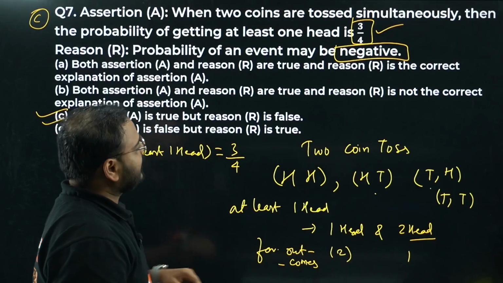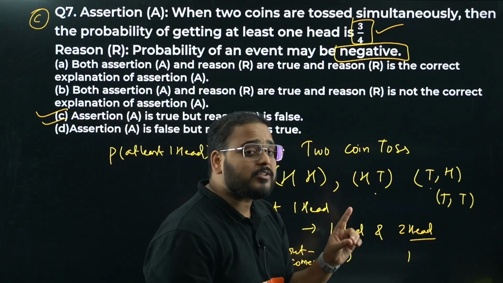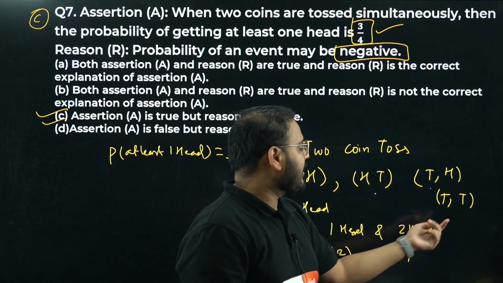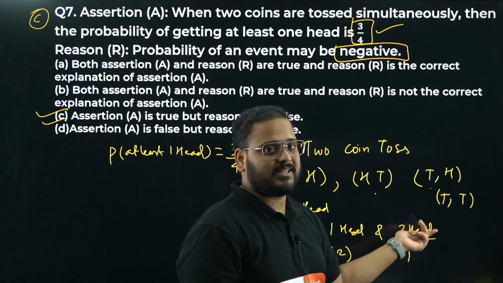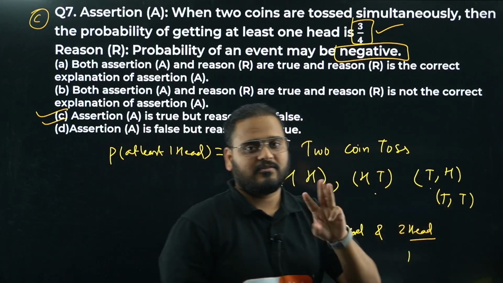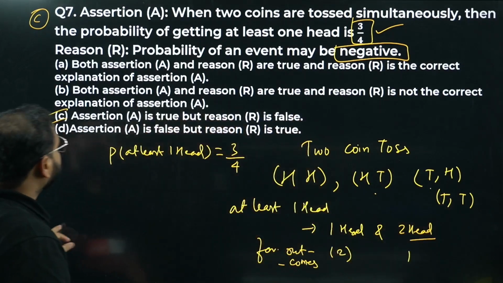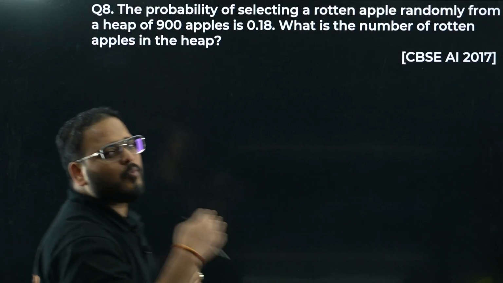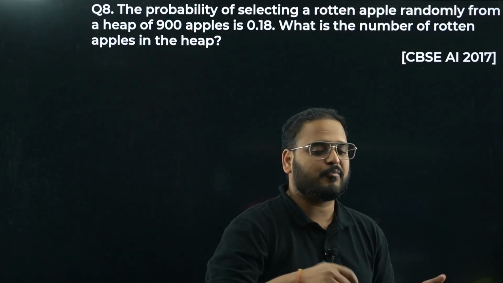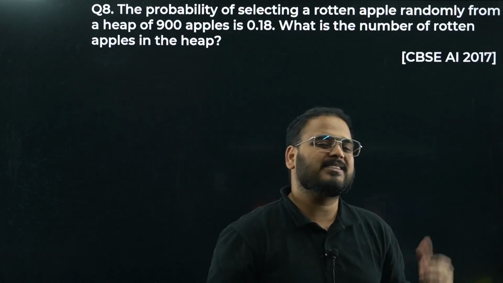Have a look. At most 1 head means 1 or 0. 1 head is over here, it means 2 chances are there, and zero head means both tails. Again, what are the chances? 1, 2, 3. 3 by 4. At most one head is also 3 by 4. Don't worry, you can solve more questions like that. Refer to any reference books and solve some questions if you are not sure about it. But I think this will be more than enough.